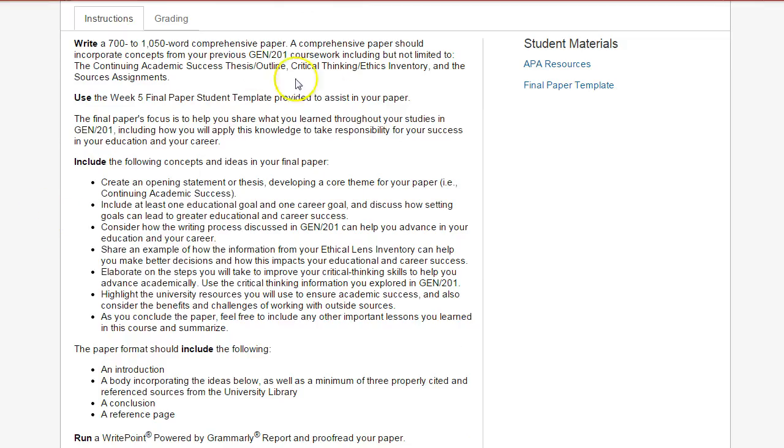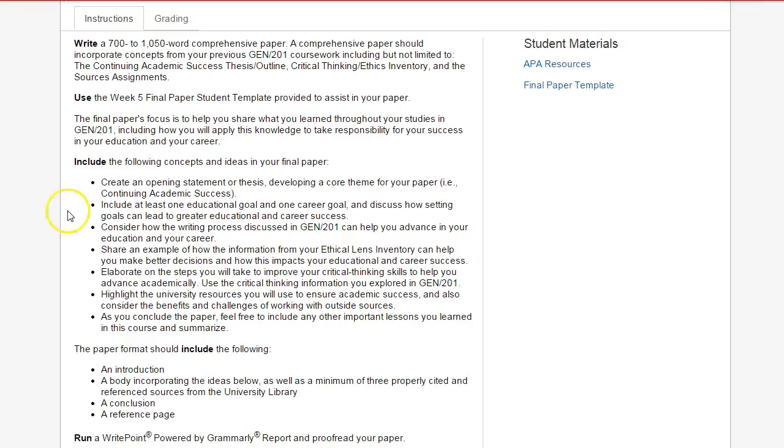I just want you to look it over. You may even want to print out this portion so you have an idea what kind of information you'll be looking for. Include at least one educational goal. So let's say in the outline you did for week 2, one of your goals might have been, I will graduate with a bachelor's degree in healthcare and a major in nursing. So one of your articles might be something related to the healthcare field and the nursing profession.